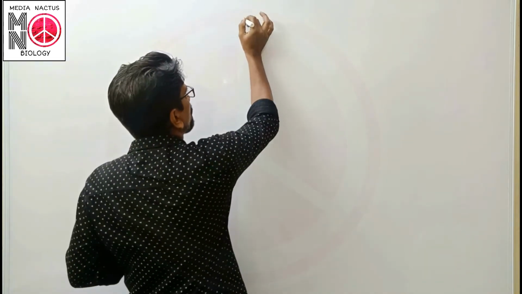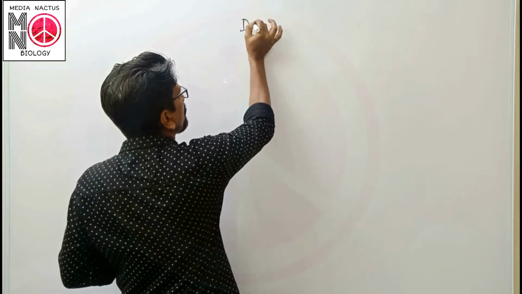First of all, we may study the structure of the human digestive system. Then we may move to the importance of each particular region and its functions, or how digestion and absorption take place, etc. First, we may study the structure of the human digestive system. Digestive system.